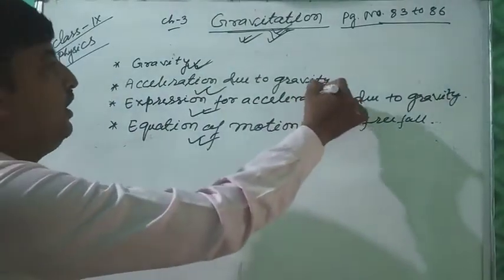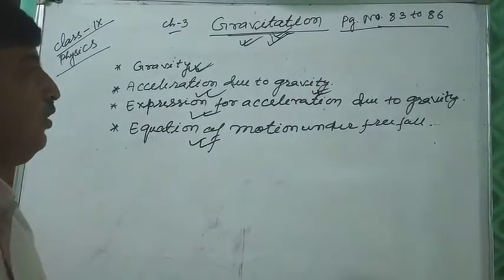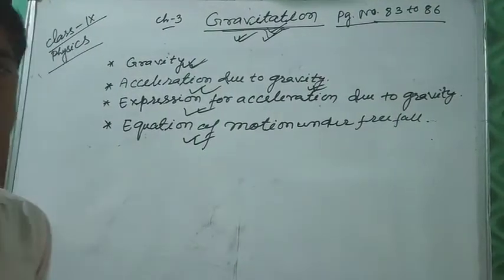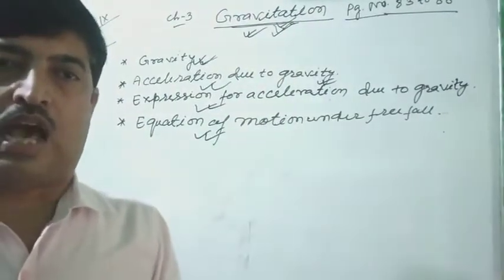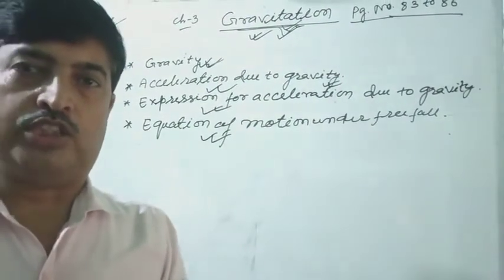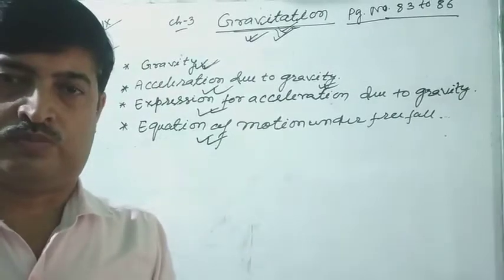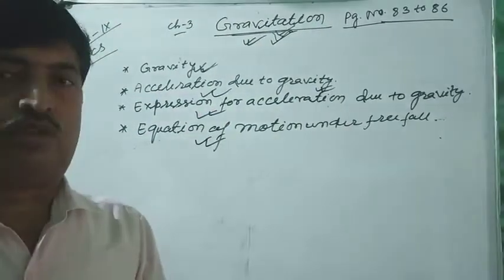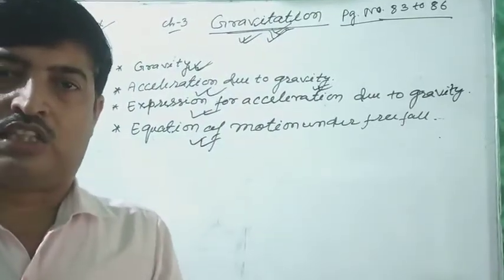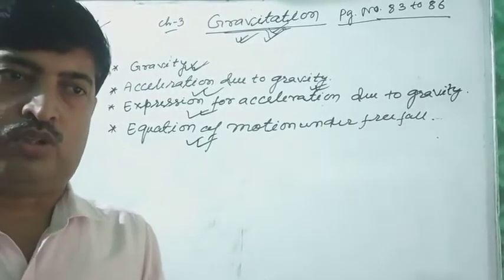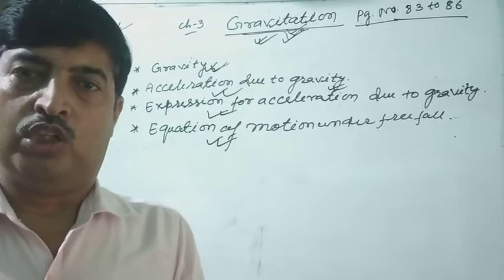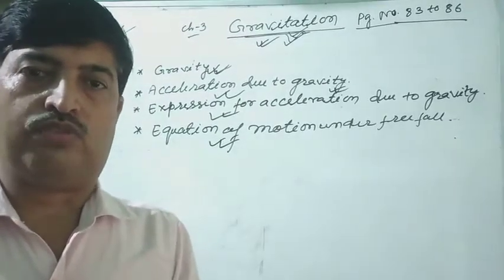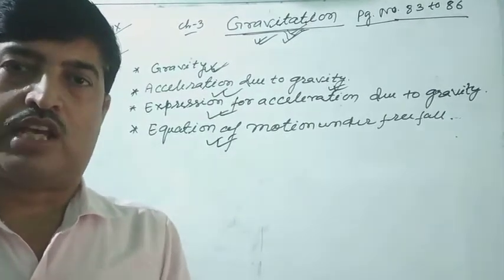Let us take the second topic, acceleration due to gravity. What is acceleration due to gravity? We know that acceleration means rate of change of velocity. The acceleration produced in a body when it freely falls toward the surface of Earth is called acceleration due to gravity.